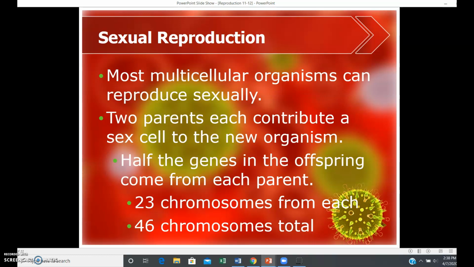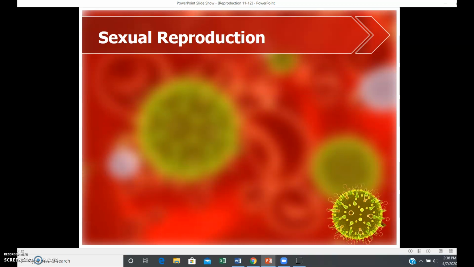2 parents can each contribute one sex cell to the new organism. So remember we talked about this in meiosis. Half the genes in the offspring come from each parent. So you have a total of 46 chromosomes, any living thing that would reproduce sexually, and 23 of those would come from one parent and 23 would come from the other parent. They join together in fertilization and you get your total 46.